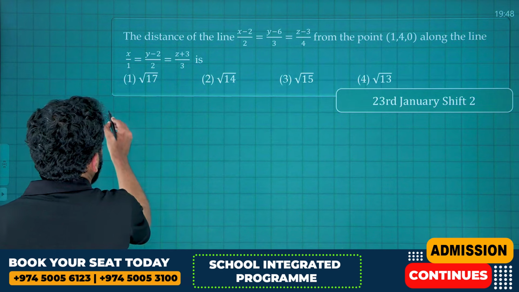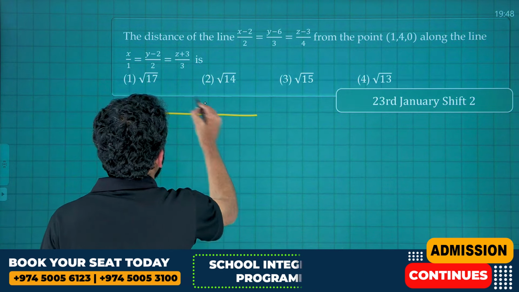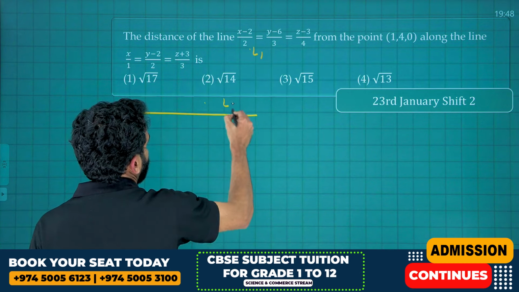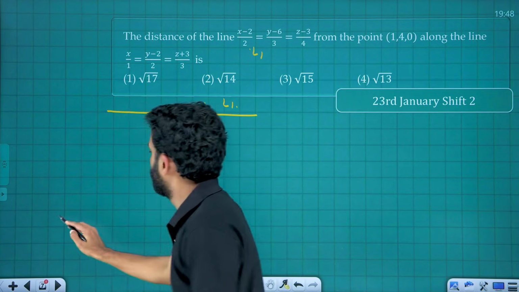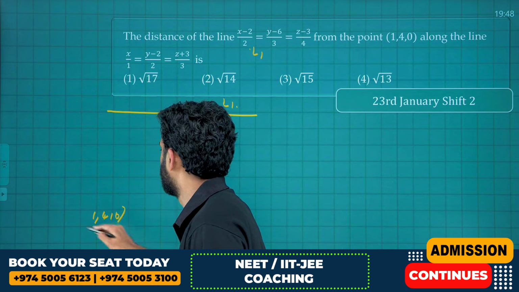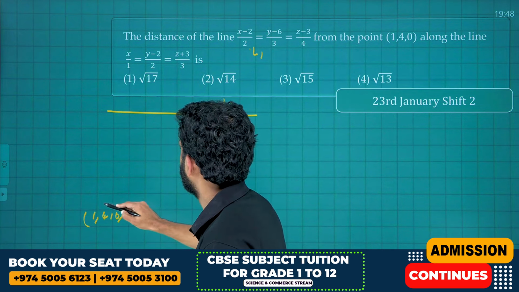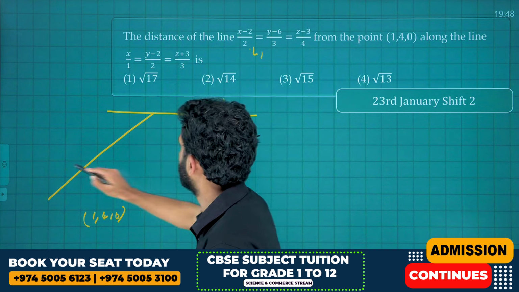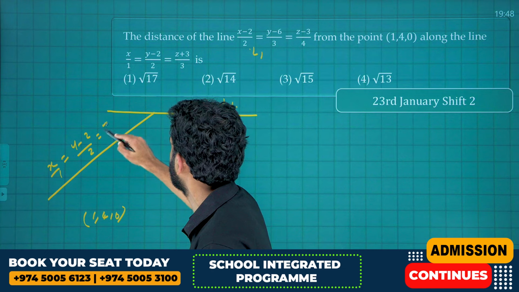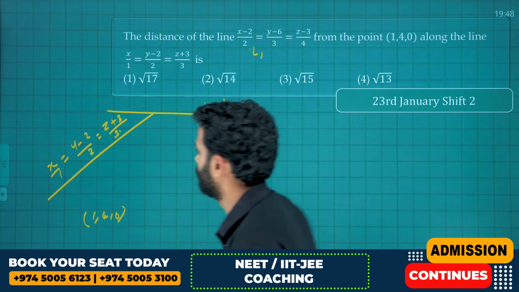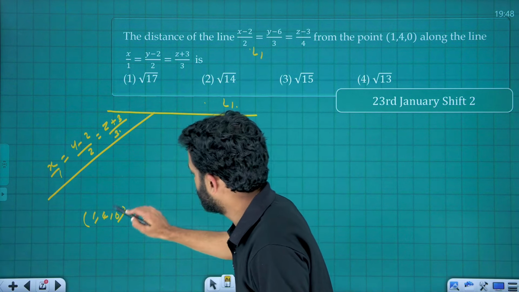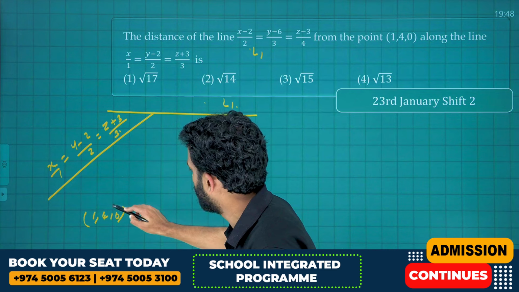So I am drawing the line here, which is L. This is L1. I am plotting L1 here, and from the point 1, 4, 0, which is parallel to this line, that is x by 1 is equal to y minus 2 by 2 is equal to z plus 3 by 3. We need to find the distance of this point from this line, which is parallel to this line.